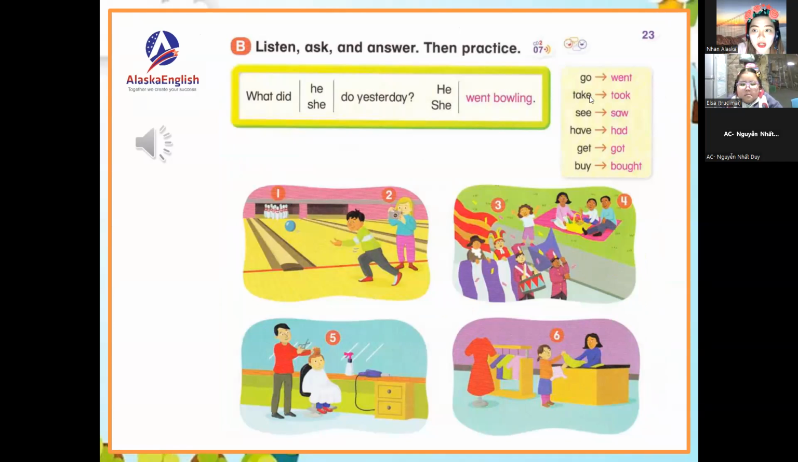So yesterday we learned the following. Go is went. Take is took. See is saw. Have is had. Get is got. Buy is bought. Do is, what? Did. Very good. How about eat? Ate. How about drink? Drunk. Okay.